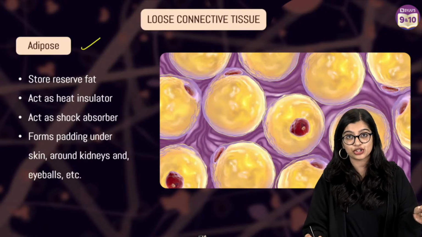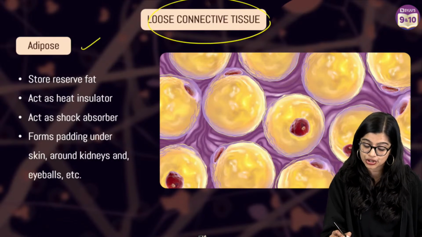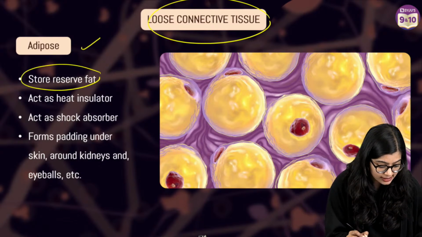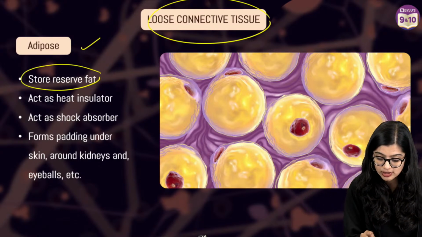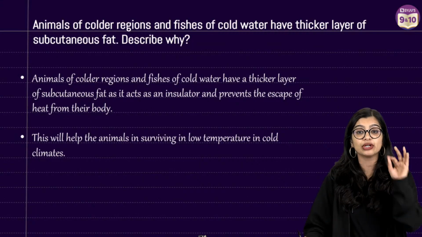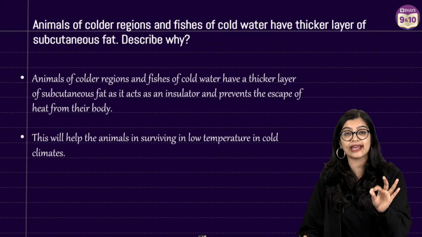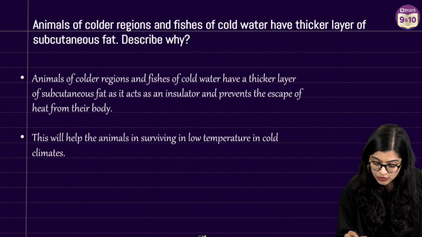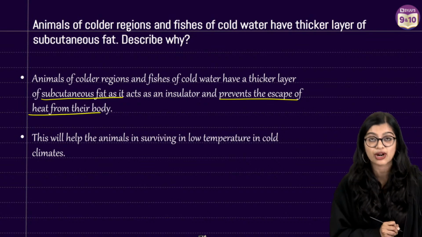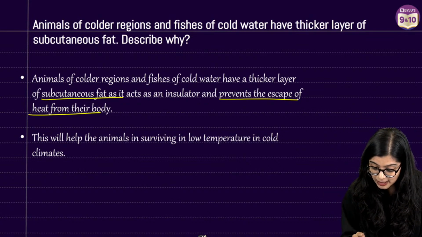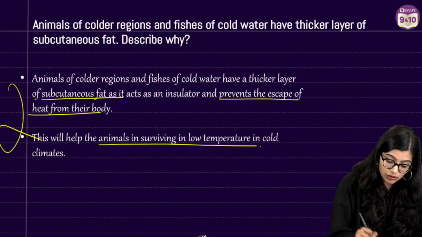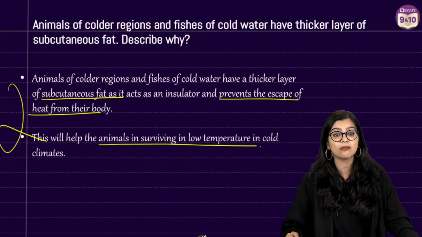We know that adipose tissue is a type of loose connective tissue which has adipocytes, which not only store reserve fats, but also act as a heat insulator, right? So you need to mention these 2 points if you are writing the answer. So we see that they have thick fat so that it prevents the escape of heat from the body, and this helps them survive low temperatures, right? So you need to write this, then only you will get 2 marks.